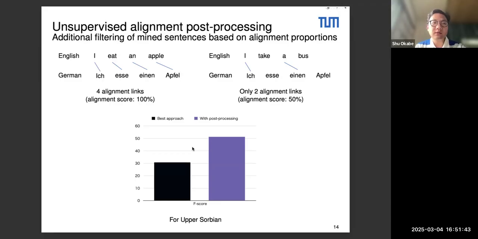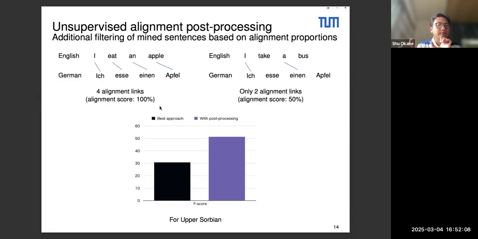So yes, we use this alignment post-processing. We run this word aligner, which is unsupervised, and we then get, as you can imagine, different alignment scores for each sentence pair. So let's say 100, 80, and so on. We then compute the distribution of all of these scores and filter depending on the distribution.